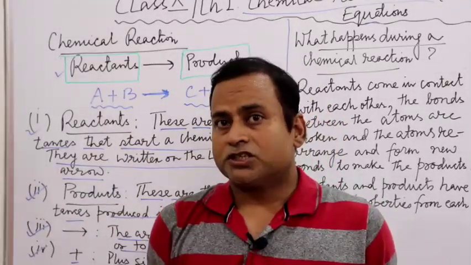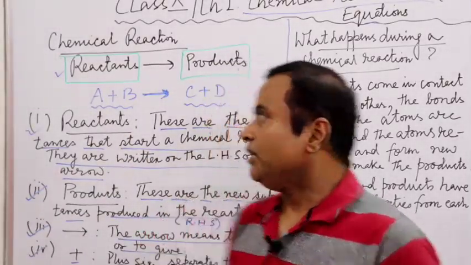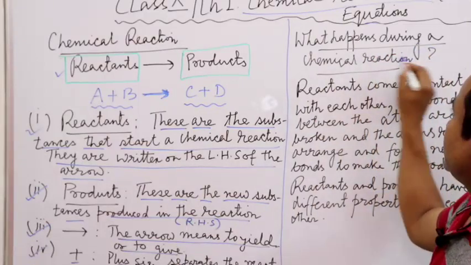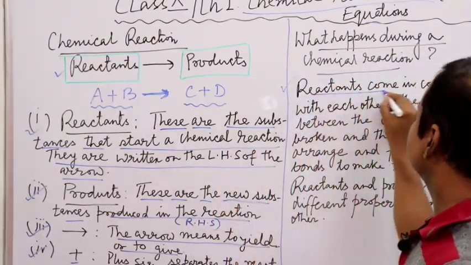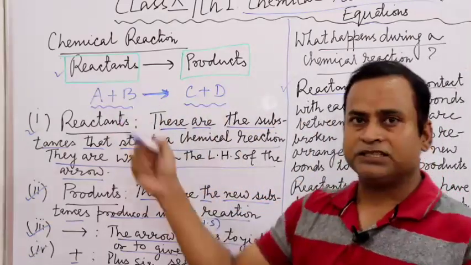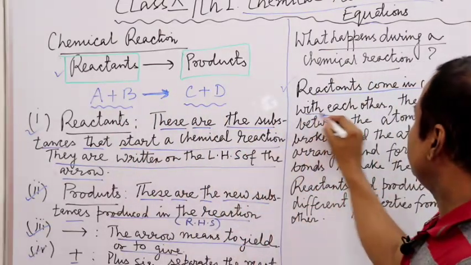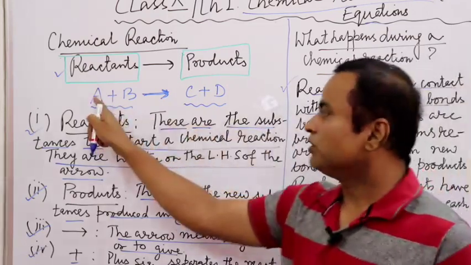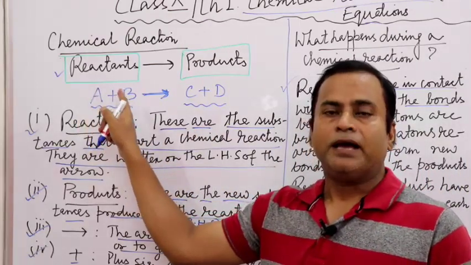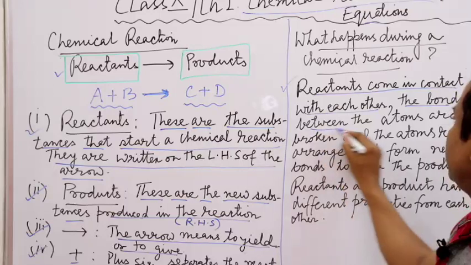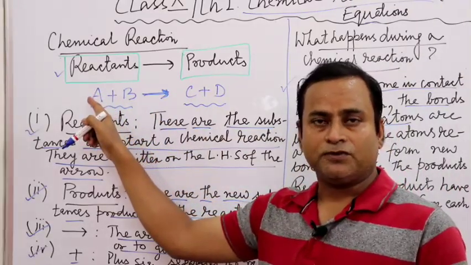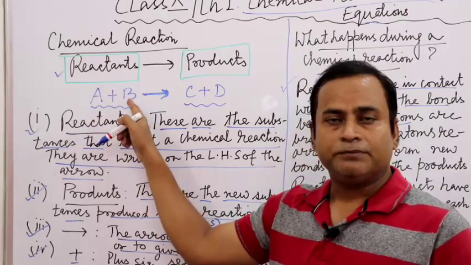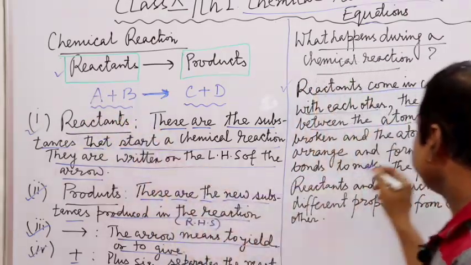Now the next question that one can ask is, what happens during a chemical reaction? During a chemical reaction, reactants come in contact. These two reactants will come in contact with each other. The bonds between the atoms of A will break. Similarly, the bonds between the atoms of B will break.